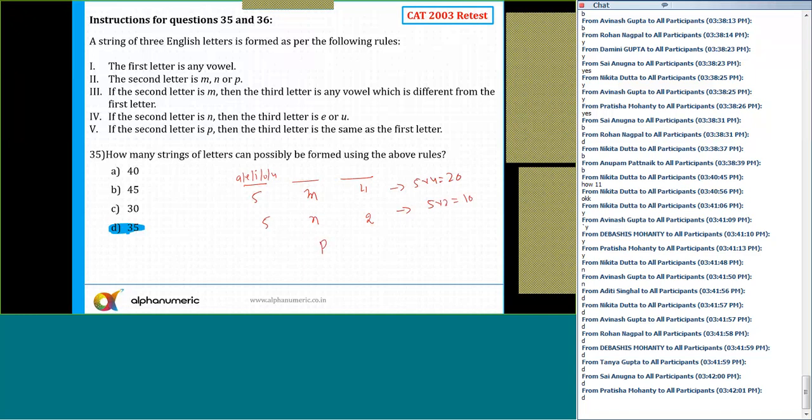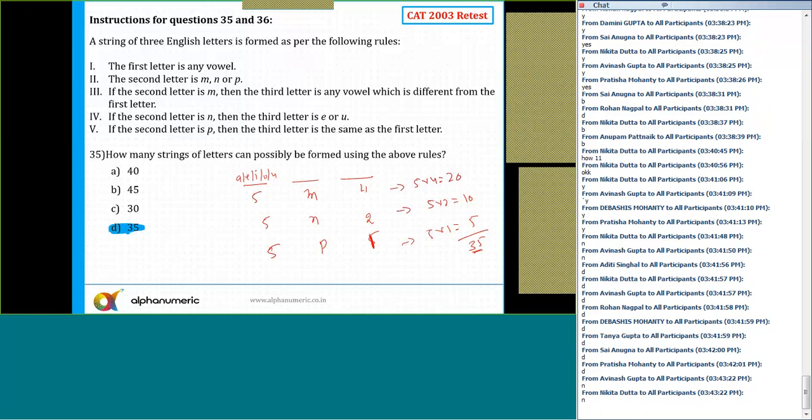And if the second letter is P, the third letter is same as the first letter. So these are 5 and 5 possibilities. The same letter will come here. Okay, so this is one way, because if A, E, I, O, U, the same letter will come here. So that is only one way. So that is 5 into 1, which is equal to 5. So the answer is 35. Any doubts to anyone?